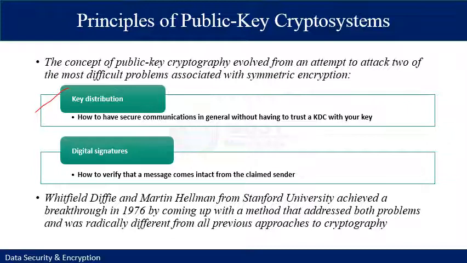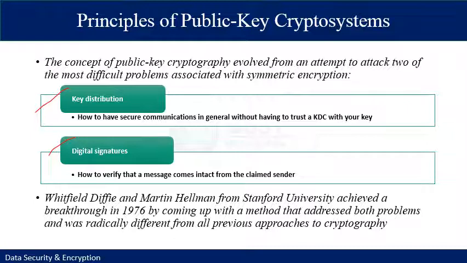The next most difficult problem associated with symmetric encryption is the digital signature: how to verify that a message comes intact from the claimed sender. If the use of cryptography was to become widespread, not just for military situations but for commercial and private purposes, then electronic messages and documents would need the equivalent of the signature used for paper documents.